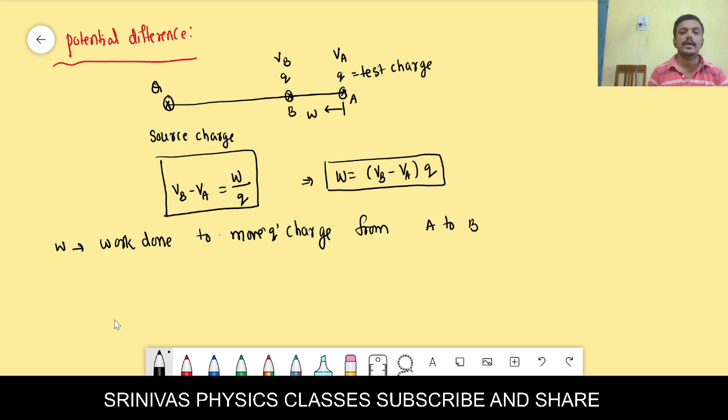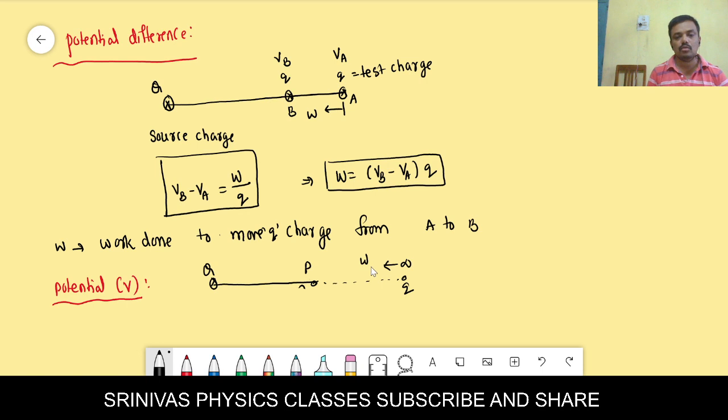Okay, right? What is the potential? Potential at a certain point, for example. You take a q charge like this. I am moving one small q charge from infinity to a certain point P. Then how much work do we have to do?